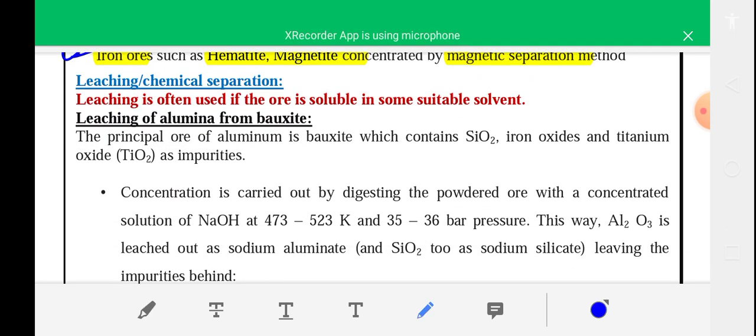And next, I have told that leaching is not given. Leaching is actually a chemical method of concentration. Leaching of aluminium is also not given. It is actually applicable for concentration of the ore bauxite, that is alumina. Leaching of alumina from bauxite is not given. Aluminium is not in the syllabus.